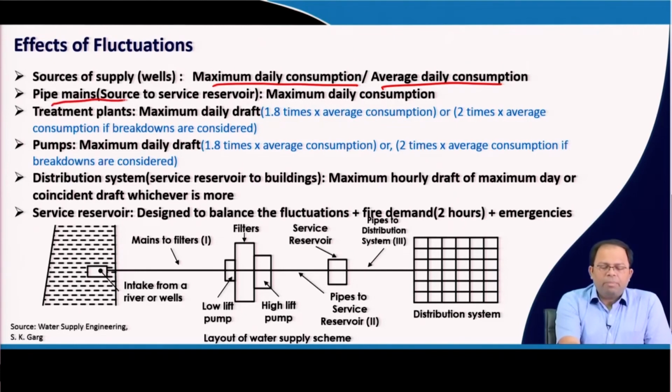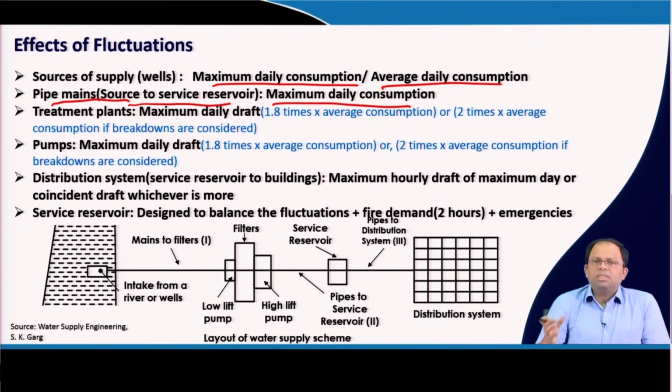Then we have the pipelines, that is the main lines from the source, particularly from those wells, the main pipelines that bring water to the service reservoir, from where water will be distributed, or from the treatment plants to the service reservoir. Here again we will do it based on maximum daily consumption. Before the service reservoir, everything could be done at a steady rate, and so maximum daily consumption is good enough. Hourly consumption difference will be taken care of by the service reservoir itself.